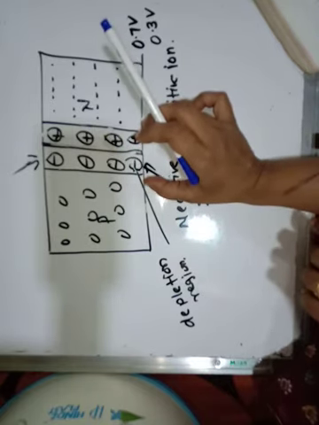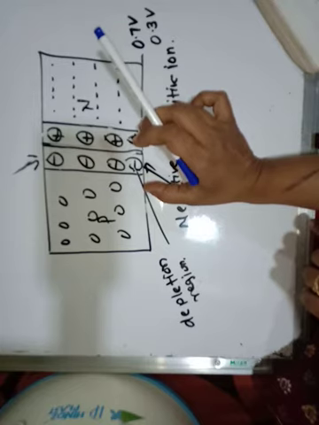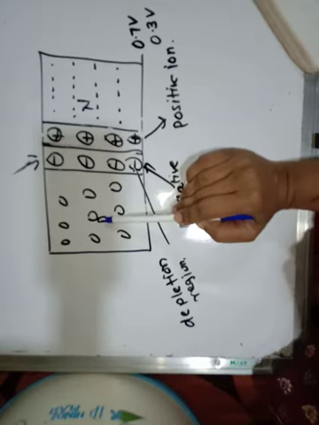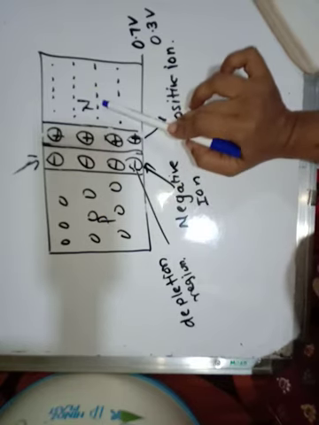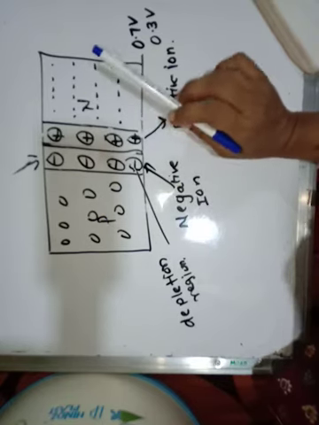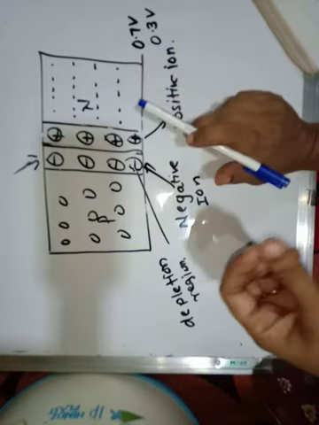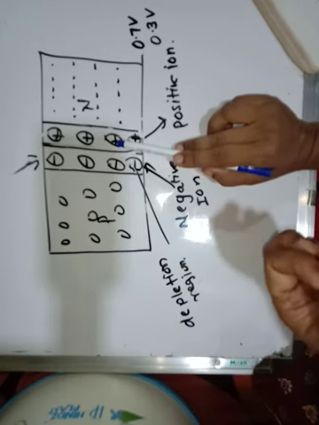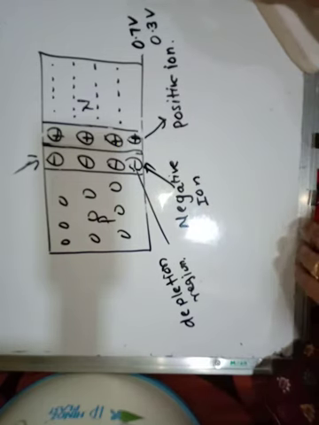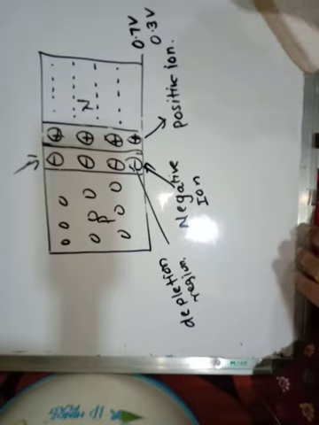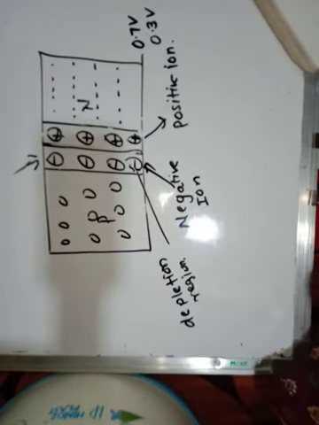The ions oppose the further flow of electrons from N region to P region and of holes from P region to N region. This opposing force is known as the barrier potential, and this region is called the depletion region. The barrier potential for a silicon diode is 0.7 volt, and for germanium it is 0.3 volt. So this is called the barrier potential.